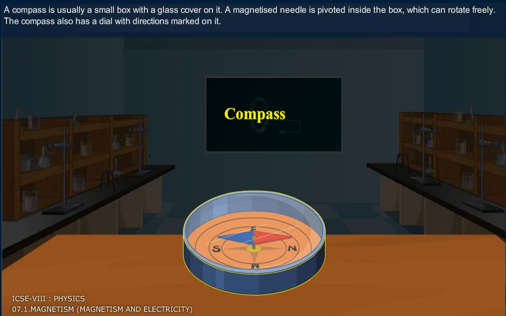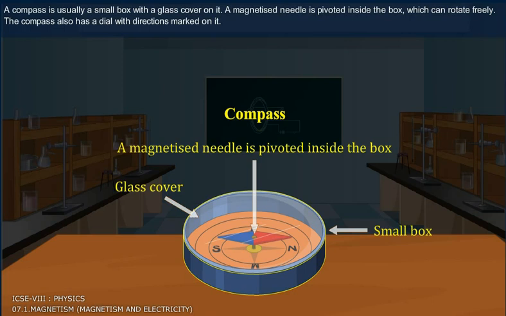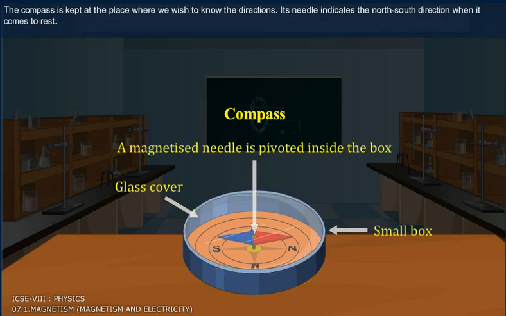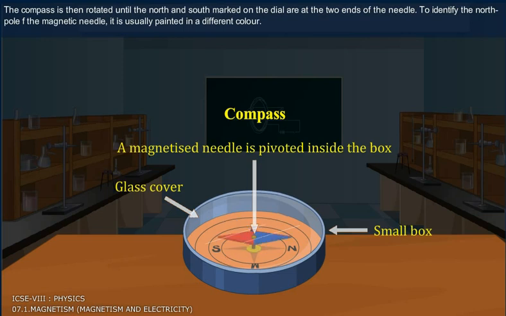A compass is usually a small box with a glass cover on it. A magnetized needle is pivoted inside the box, which can rotate freely. The compass also has a dial with directions marked on it. The compass is kept at the place where we wish to know the directions. Its needle indicates the north-south direction when it comes to rest. The compass is then rotated until the north and south marked on the dial are at the two ends of the needle. To identify the north pole of the magnetic needle, it is usually painted in a different color.